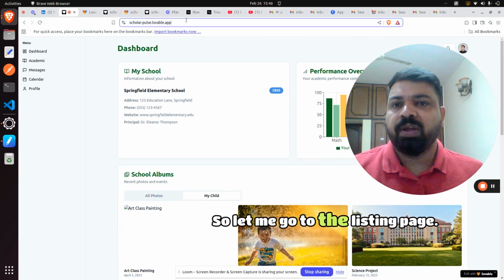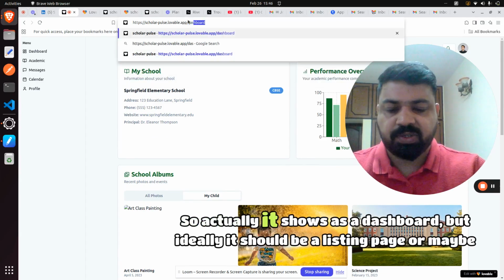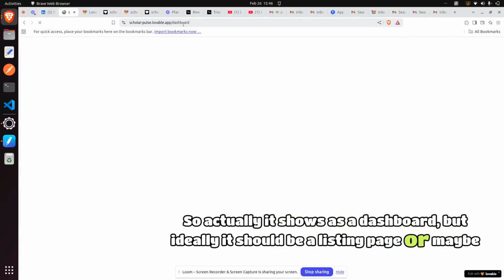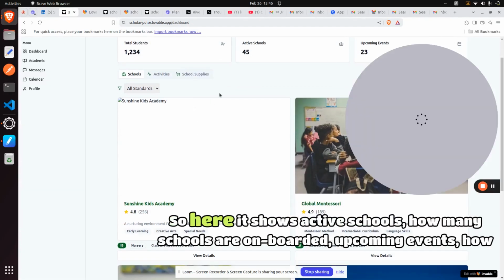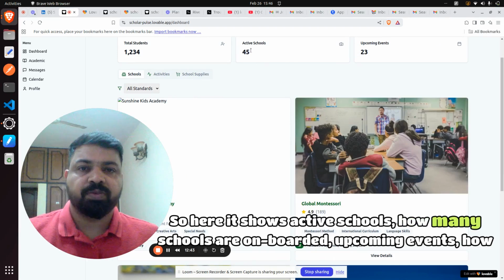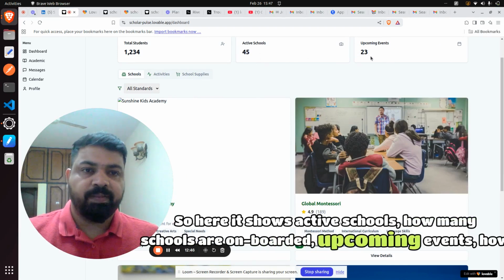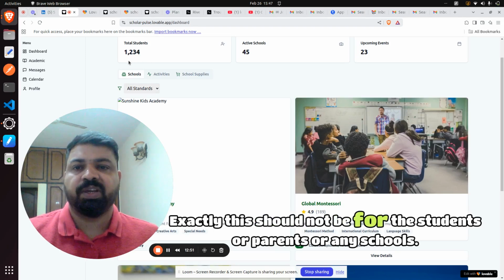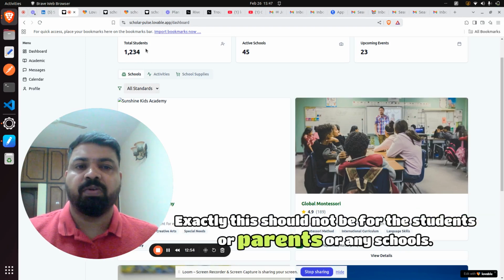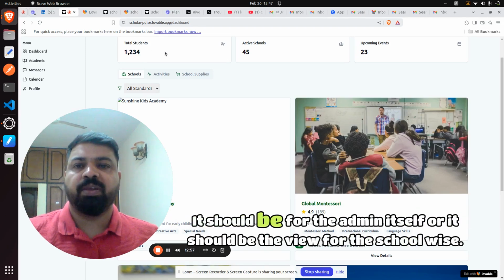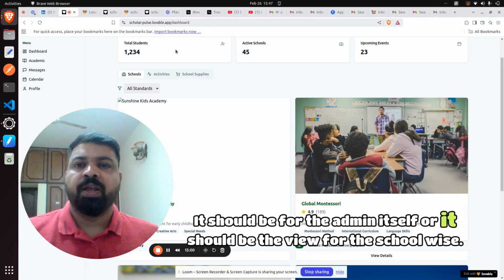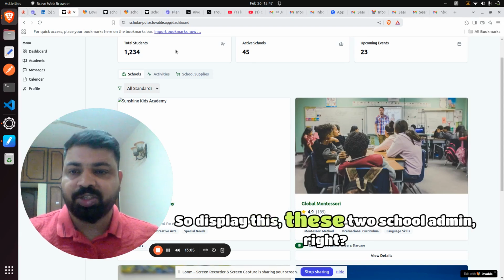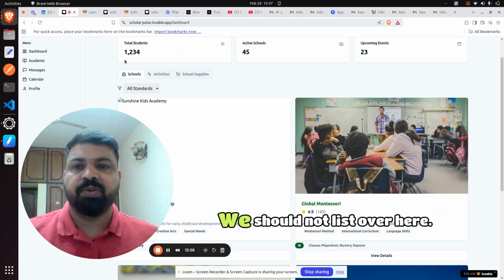So let me go to the listing page. Exactly, it shows as a dashboard, but ideally it should be a listing page or maybe a buying page, right? Here it shows active schools, how many schools are onboarded, upcoming events, how many, 23, total students. Exactly, this should not be for the students or parents or any schools. It should be for the admin itself, or it should be the view school-wise. So display this to the school admin, right? We should not list it over here.